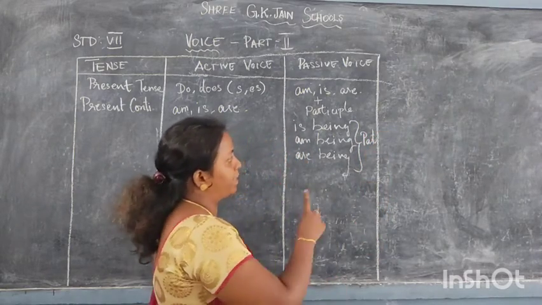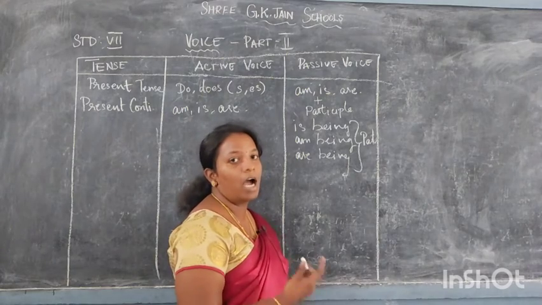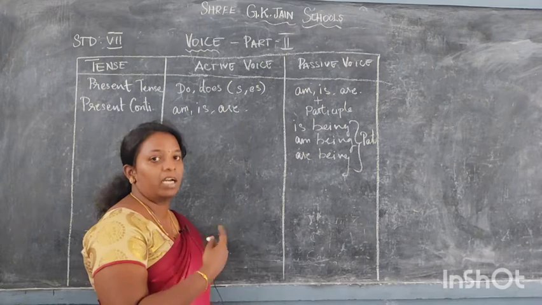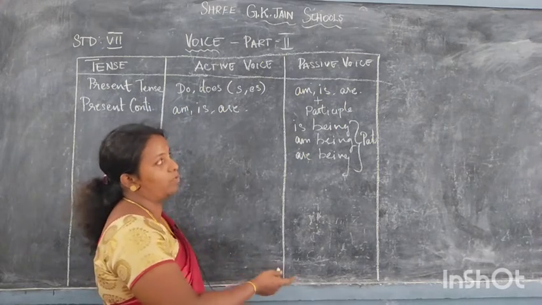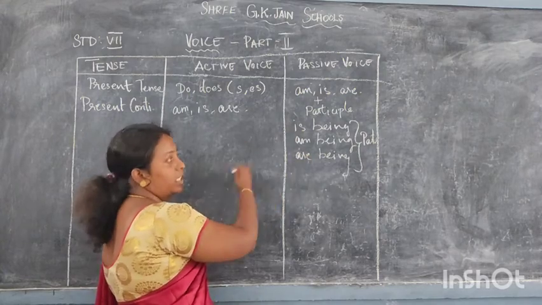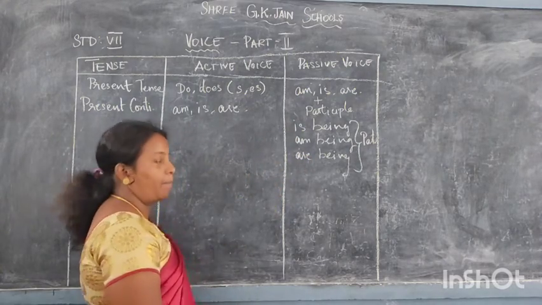So yes, is being done, am being done, are being done. That will be the form of present continuous tense in the passive voice. Whereas when you are changing this passive voice into active voice, the same vice versa will happen.